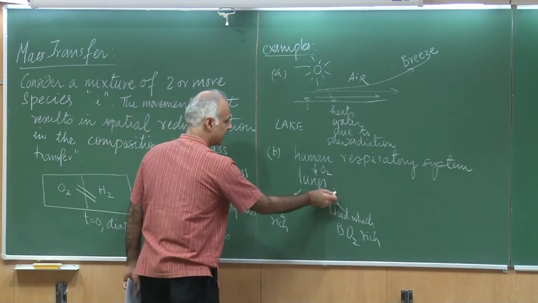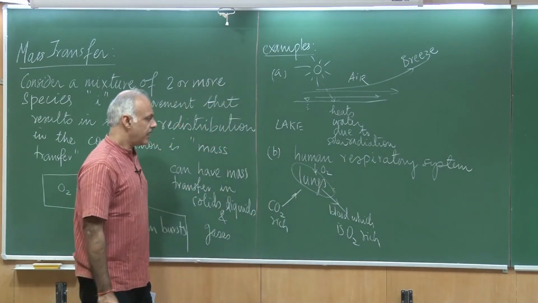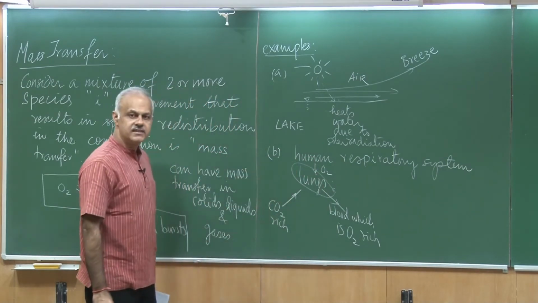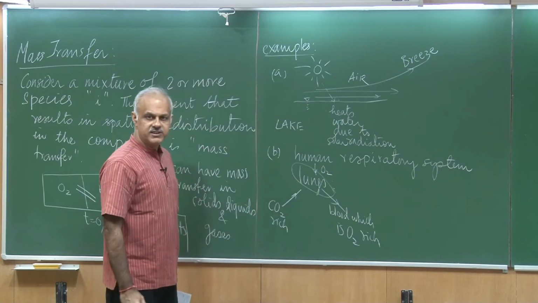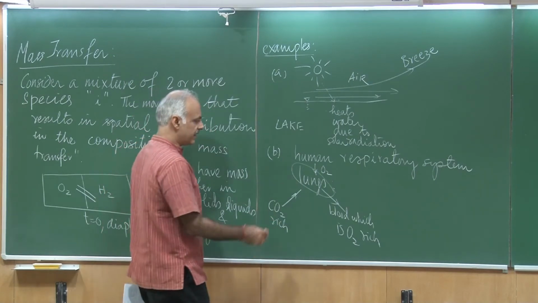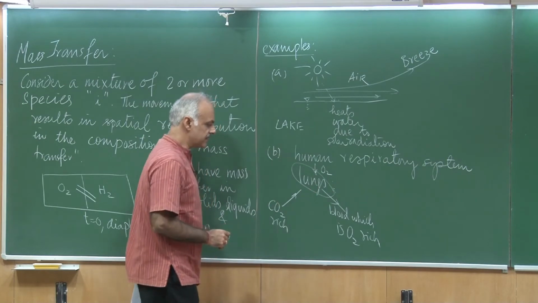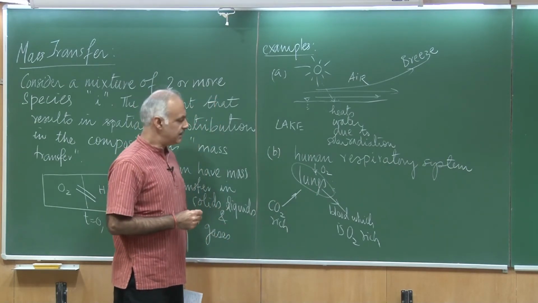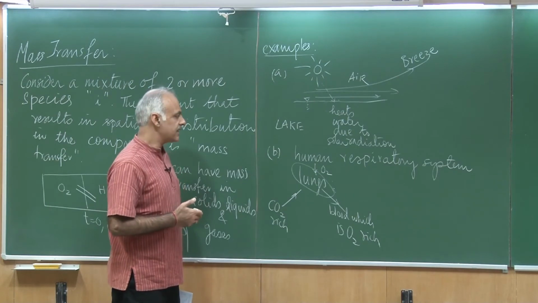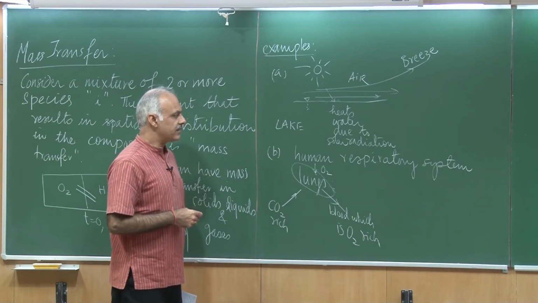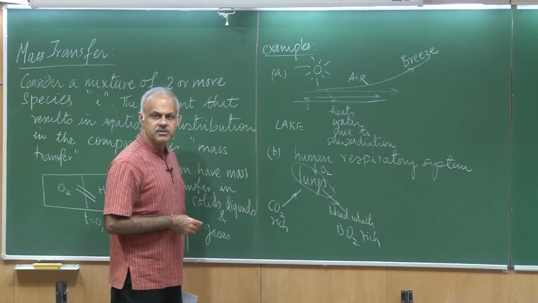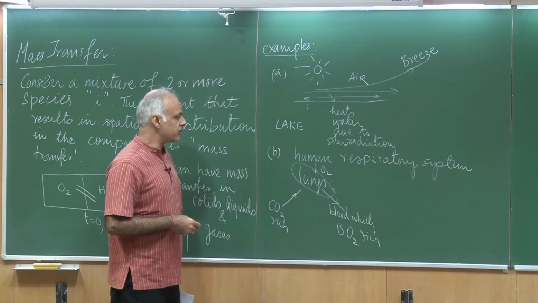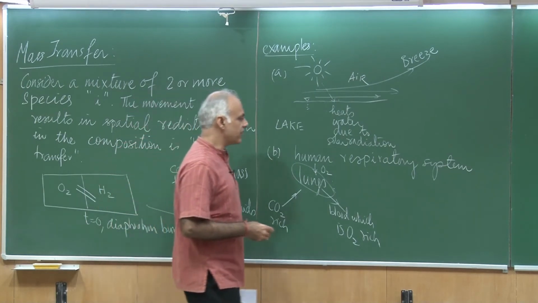There are organs in which you are pumping in oxygen, and there is a membrane through which the blood, rich in carbon dioxide, is circulated, and the exchange takes place where CO2 is pulled out and oxygen is pumped in. It is a very efficient system, and there are many artificial systems which try to replace lungs and maybe other organs of the body. They would also rely on this technology.